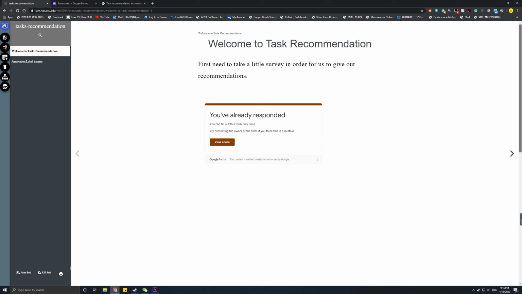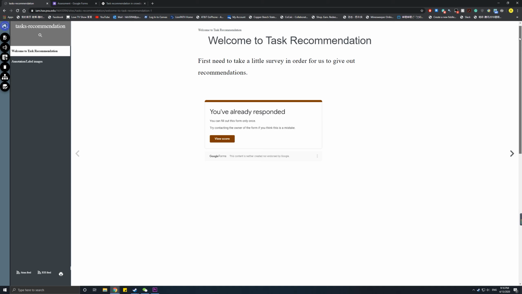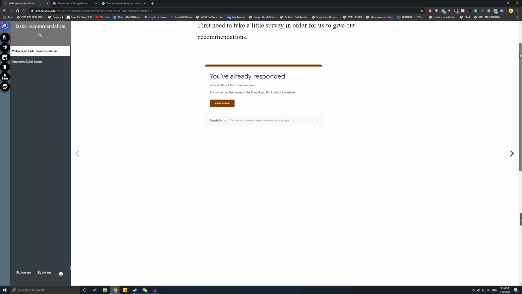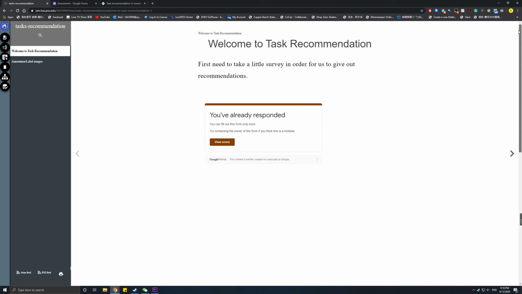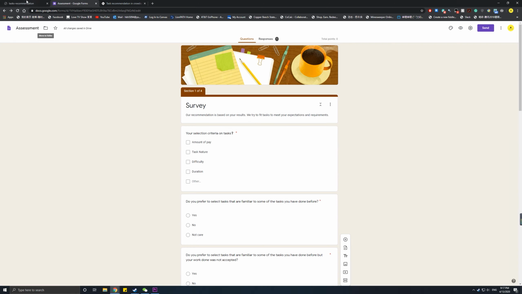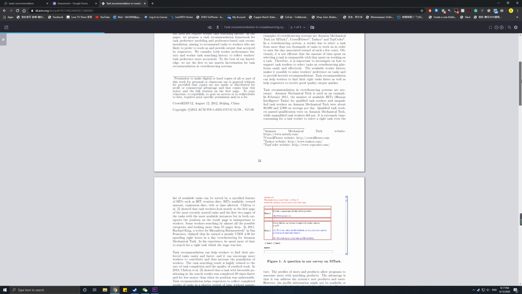But so far I cannot find any data set that contains thousands or millions of task information. If I'm able to get that type of data, I can use Python to create a model to predict the tasks. But so far, I have to stick with the Google form right now.